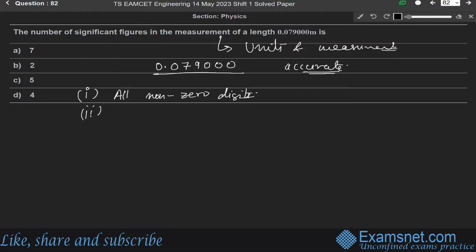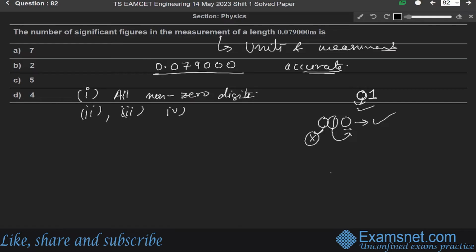Whenever a zero comes to the left of a significant figure, we do not consider that zero as significant. The third rule is that a zero placed after a digit is a significant figure. For example, 010: the left zero is not significant, but the zero coming to the right of a significant figure is significant.